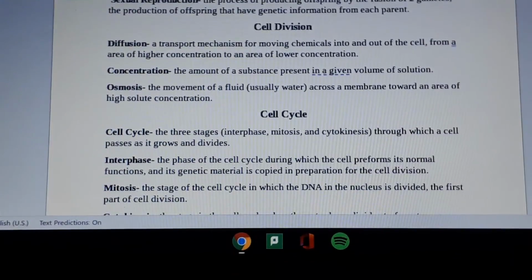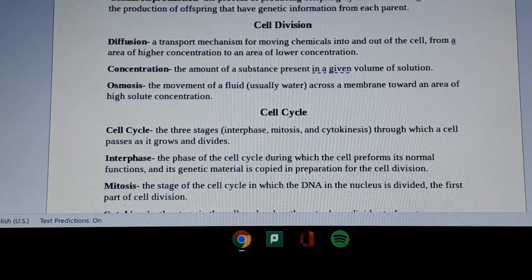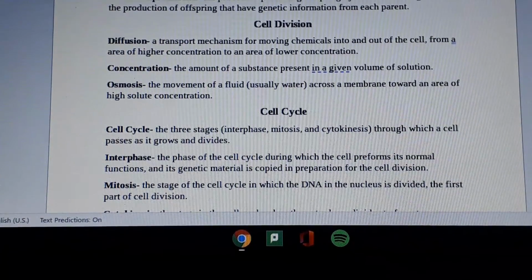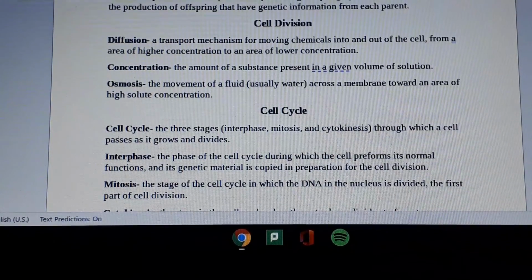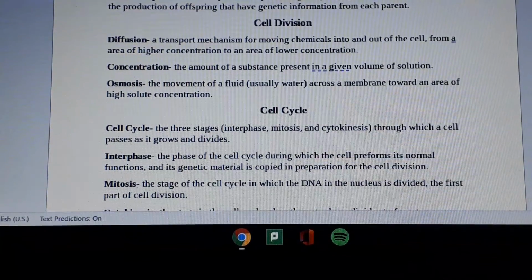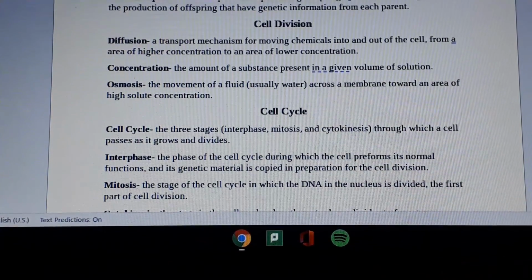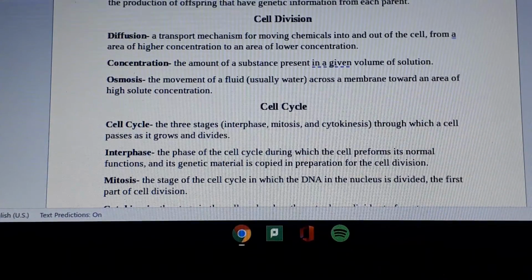Cell division. Diffusion: a transport mechanism for moving chemicals into and out of the cell, from an area of higher concentration to an area of lower concentration. Concentration: the amount of a substance present in a given volume of solution. Osmosis: the movement of a fluid, usually water, across a membrane toward an area of high solute concentration.